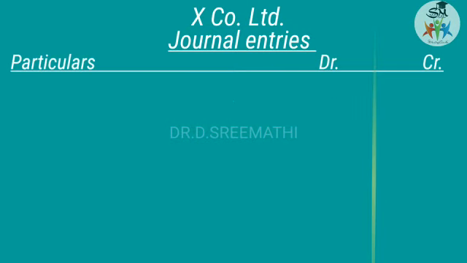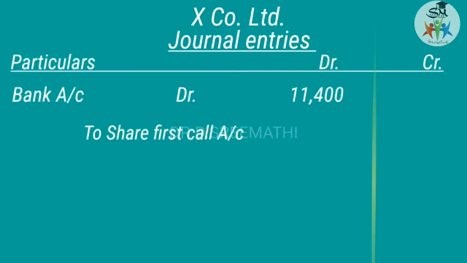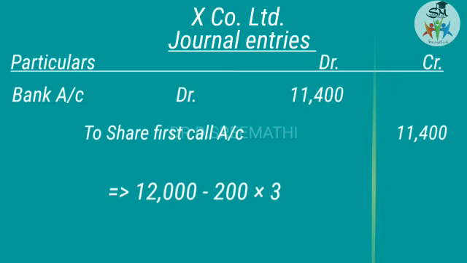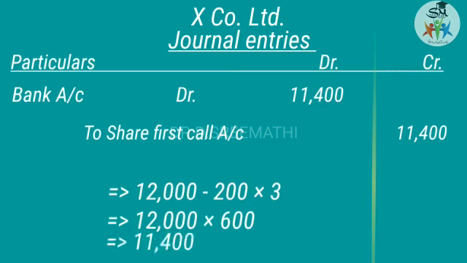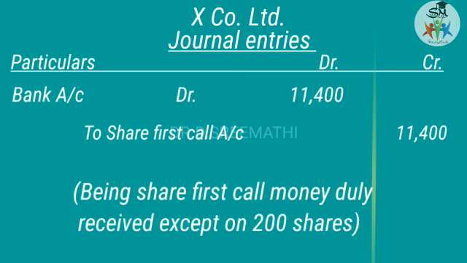And then the next one is for receiving the first call money. So bank account debit to share first call account. Here there are calls in arrear for 200 shares. The total amount to be received is 12,000. So calls in arrear is 200 into 3, 600 rupees. Subtract it, and then the balance is 11,400. So bank account debit 11,400 to share first call account 11,400.